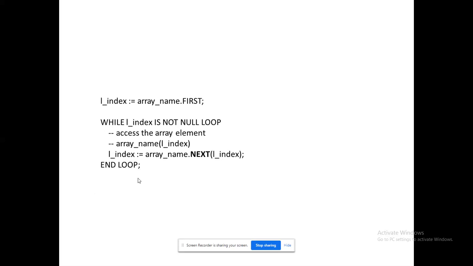And you have some built-in methods also in associative array. One of the built-in methods is dot next. Now it's like your iterator in your Java collections. The same way that it will proceed. When I'm going to use it in my iterative control structures, to move from one record to other record, it would be more helpful for me. Okay, so that's the main case.